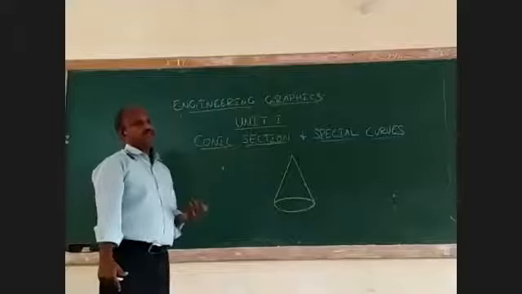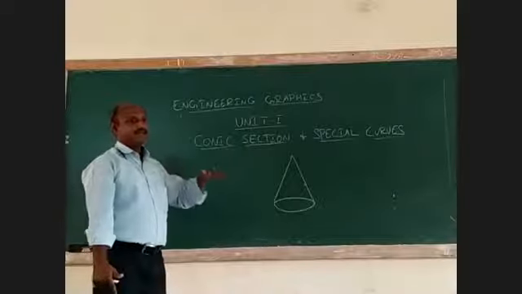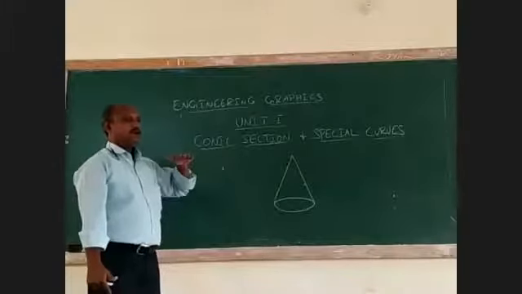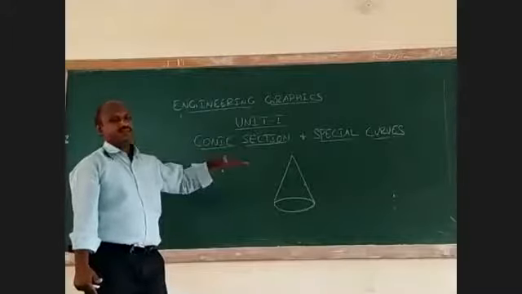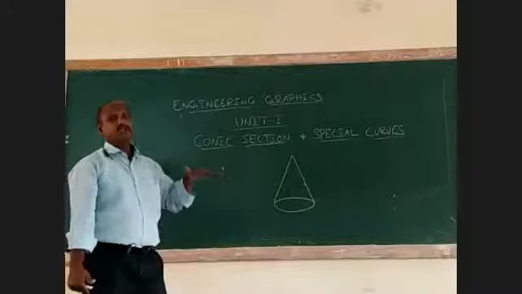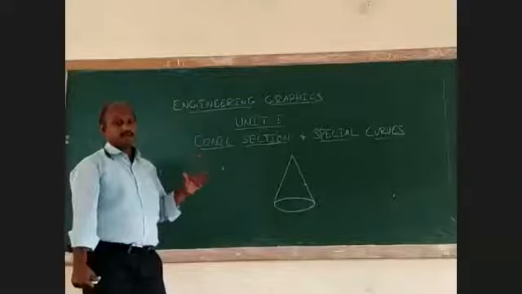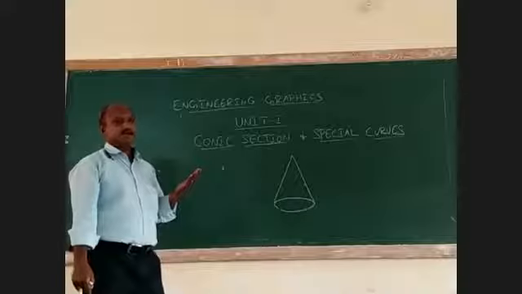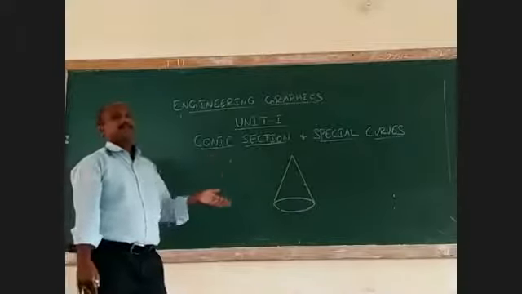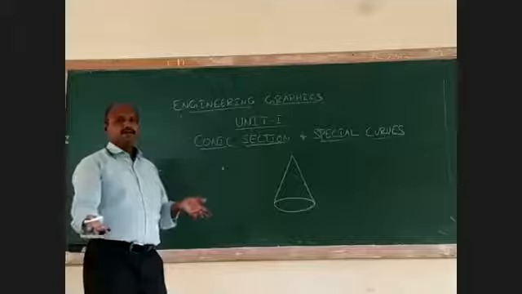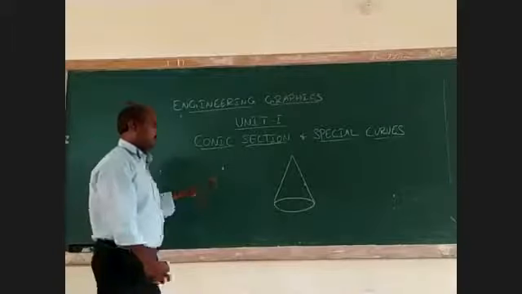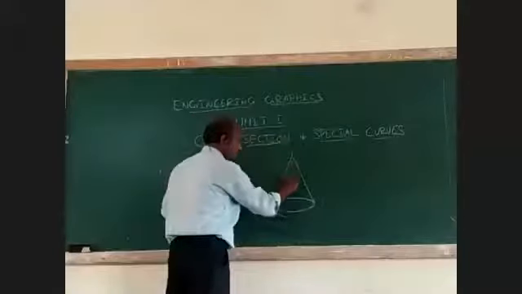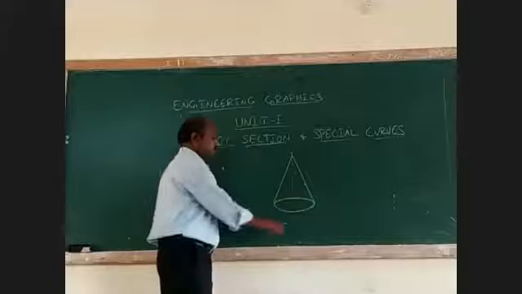How do we cut it? That is the cutting plane. You can cut the cone in different directions. The cutting plane can be perpendicular to the axis or parallel to the axis. Otherwise, we make it inclined to the axis. According to their inclination, the curves are called by different names. First, we have to know this is the axis of the cone.